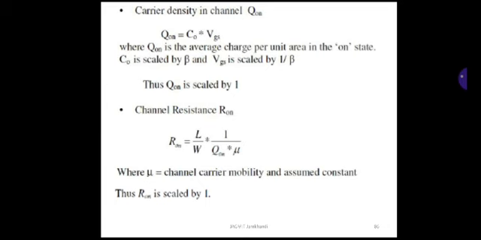So leaving that constant value, you substitute the remaining L by W and 1 upon Q1. So that is nothing but 1 upon alpha into 1 upon alpha, which is equal to 1. So R on, that is channel resistance, is scaled by 1.